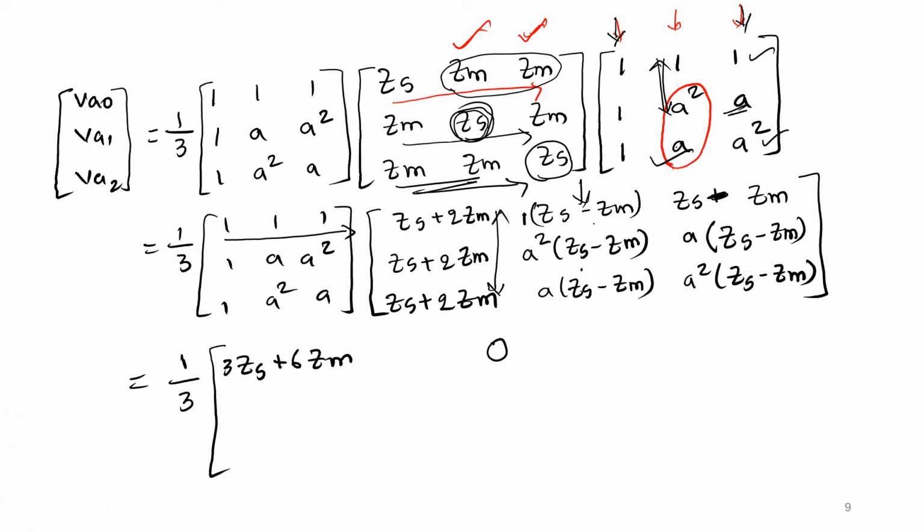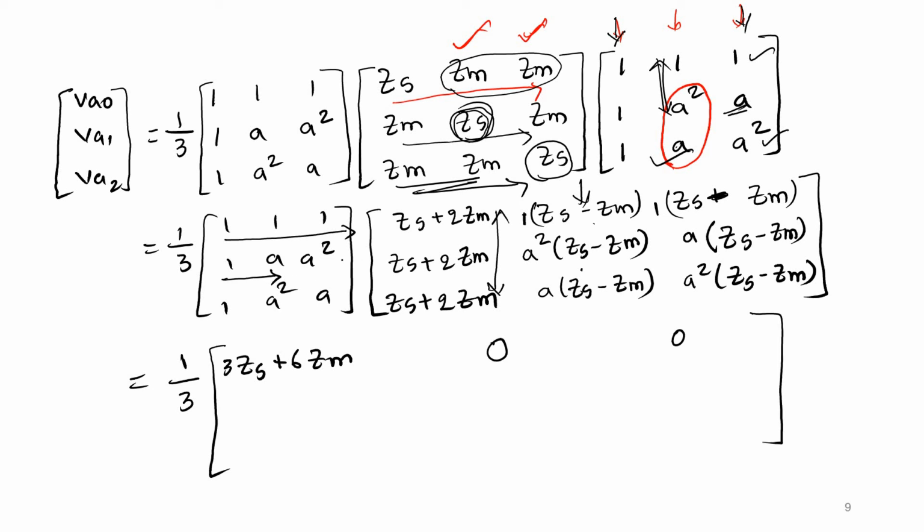Now coming to the third column, Zs minus Zm, again you can take common from the three terms because here the first row is 1. So again 1 plus, this is multiplying with 1. If you take Zs minus Zm common, 1 plus A square, again this term is becoming 0. Now here the second row with all the columns.